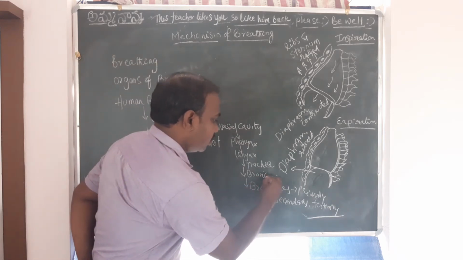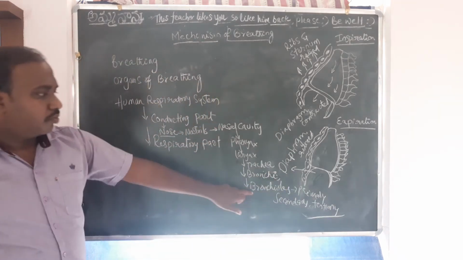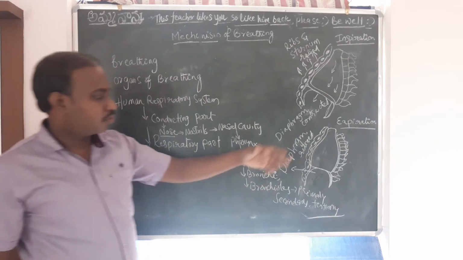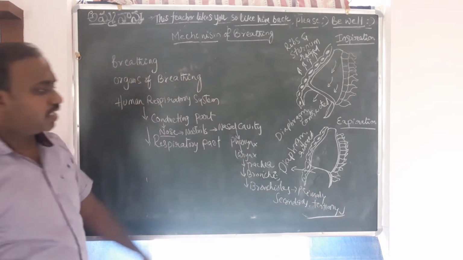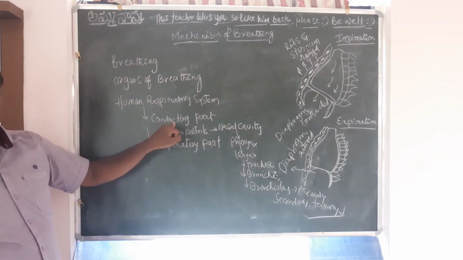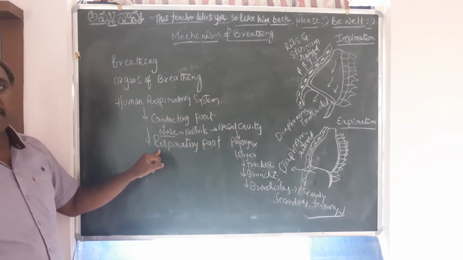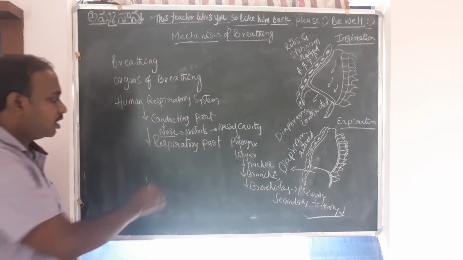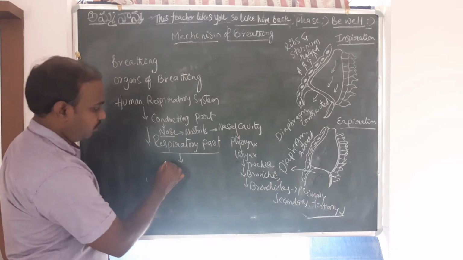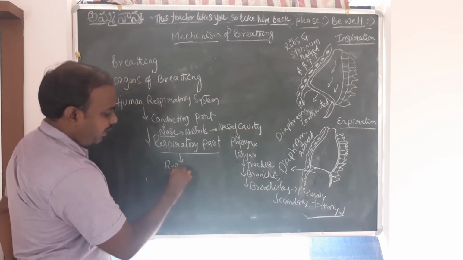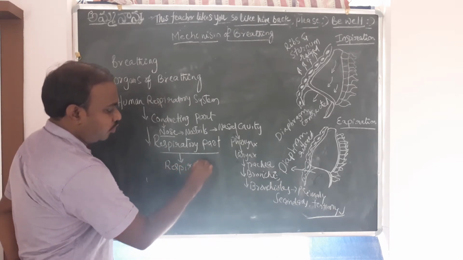So this one is the bronchi, bronchioles into primary, secondary, tertiary. Up to this level, it is called the conducting part. Respiratory part, what does it include? It includes the respiratory bronchioles.